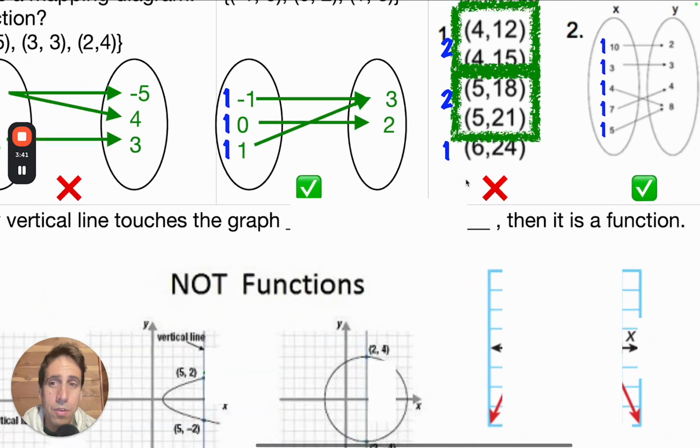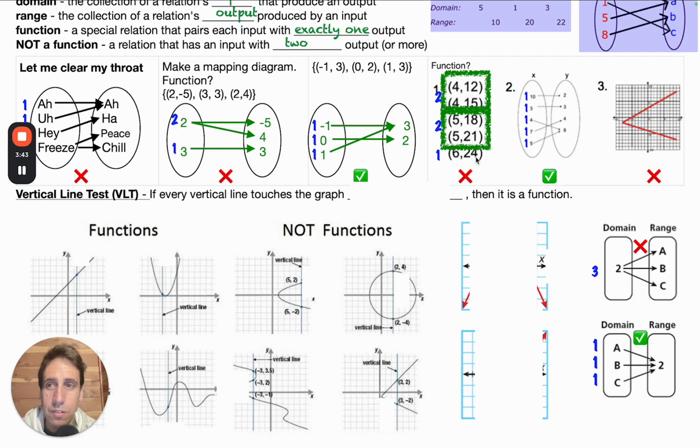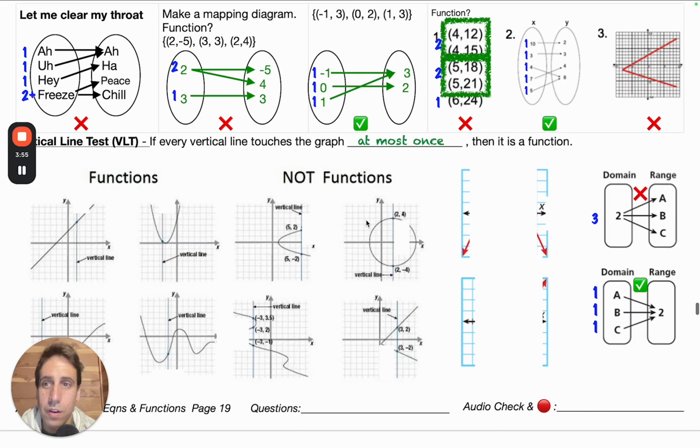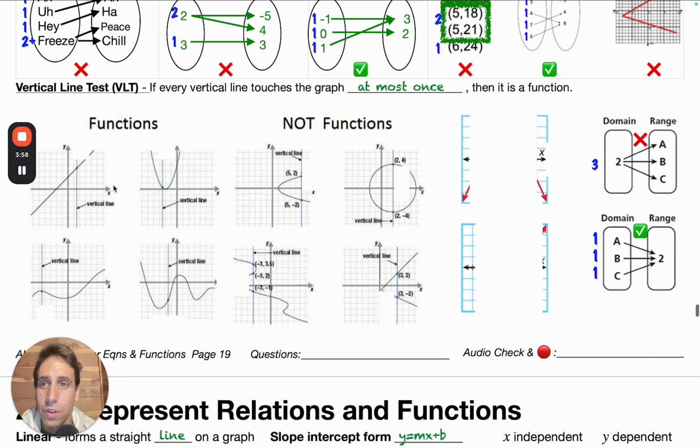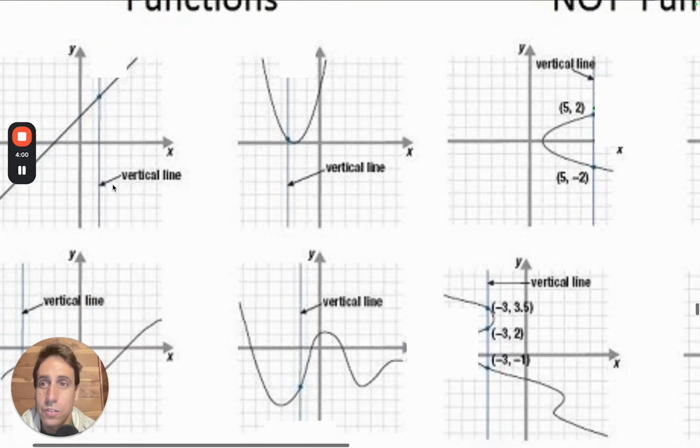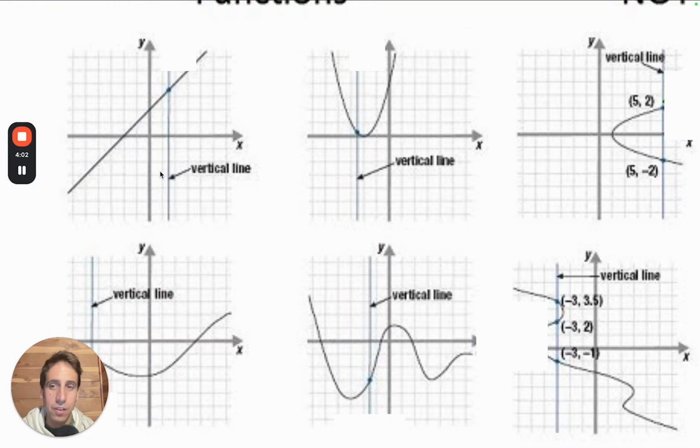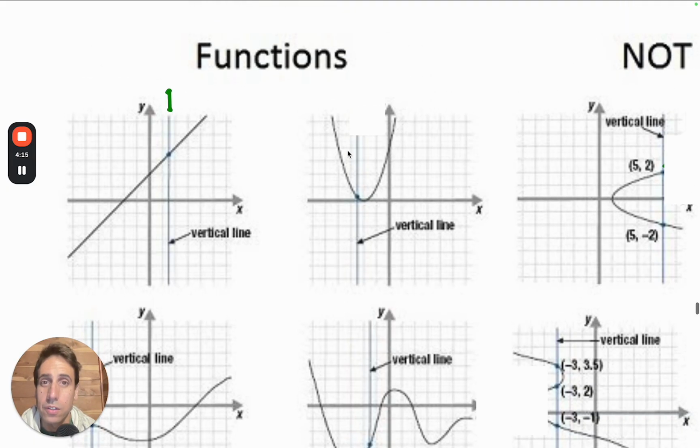Turns out there's a shortcut for analyzing graphs. It's called the vertical line test. If every vertical line touches the graph at most once, kind of like up here, exactly once, then it's a function. It's really important to draw a vertical line that represents the x value of your choice and see how many y values there are. So here, when you draw this vertical line, you're choosing this x value, and you're seeing how many there are. There's exactly 1. Good, that's why it's a function.